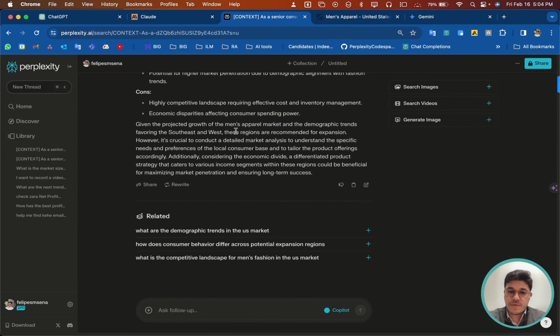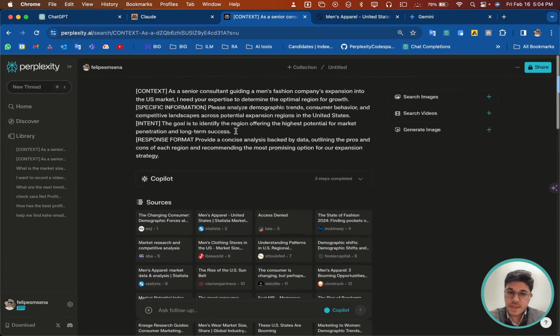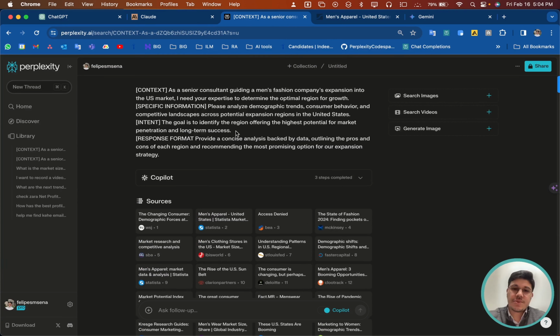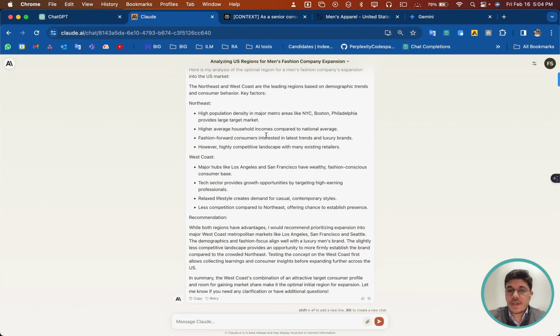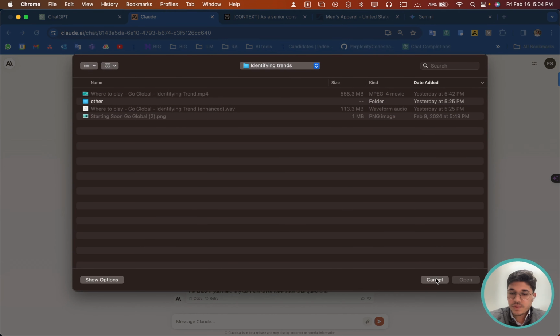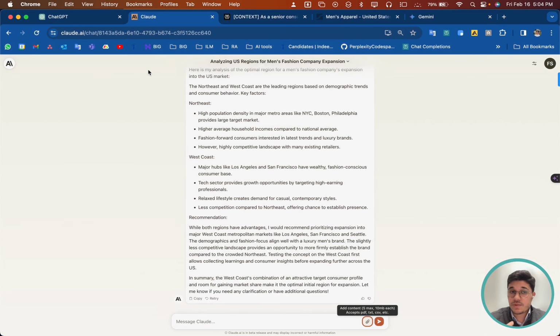but overall, I would say that Perplexity is still the winner. So if you want to search for more things related to data and statistics, go for Perplexity or Gemini. And use Claude only if you need to, if you have several files that you'd like to digest and get insights from. Then go to Claude, and you can attach the files here and it will help to summarize them. And you can use it because you're already inputting the source, right?